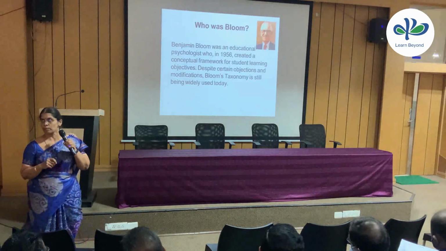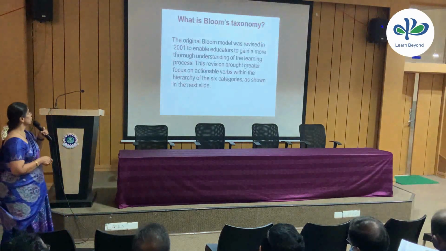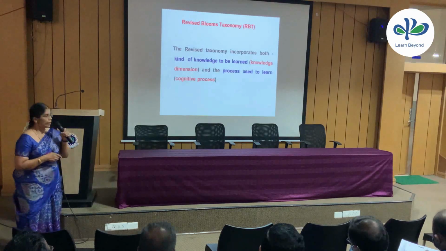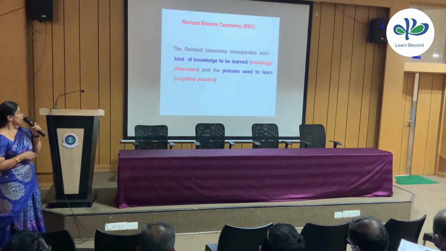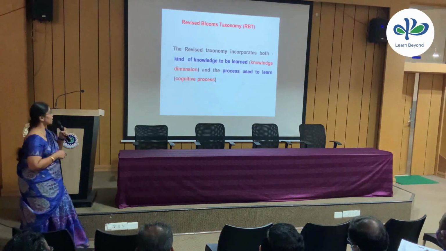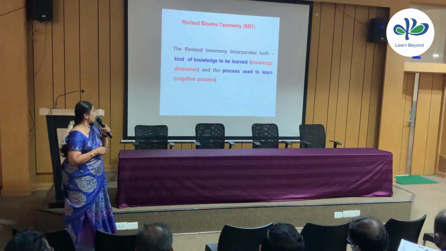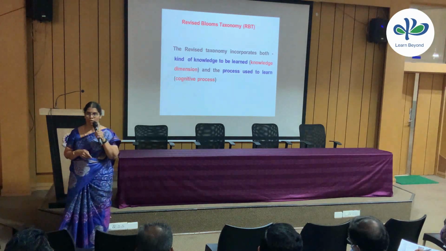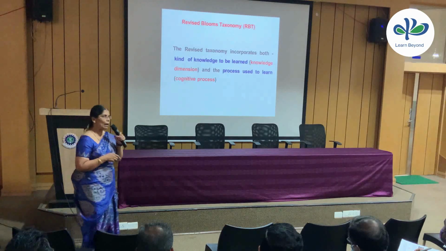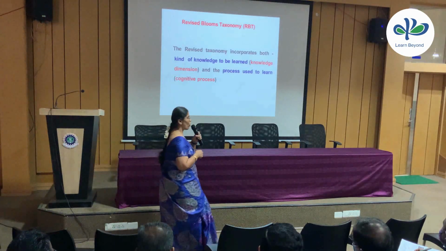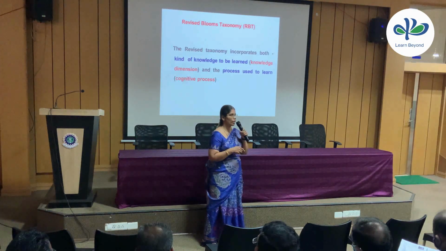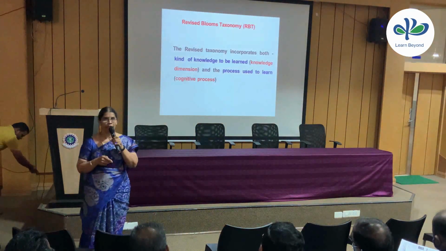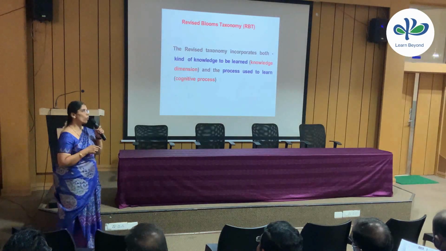So in this revised Bloom's taxonomy, right, already we have discussed all these things. It incorporates both kind of knowledge to be learned, that is knowledge dimension, and the process used to learn, that is cognitive process. So how are we going to map this knowledge with cognitive process dimension? So that idea, we should have a very clear thing. Only then we'll be able to set a quality question paper.